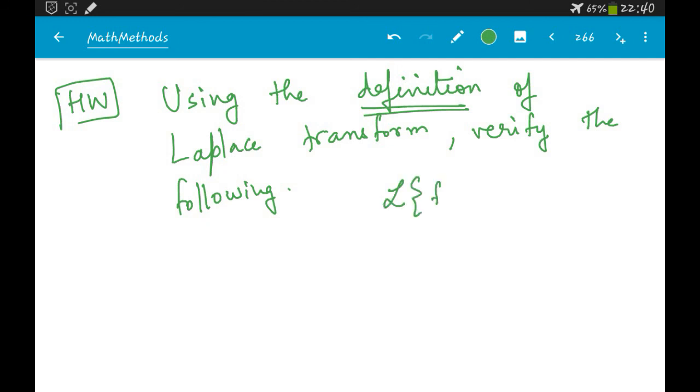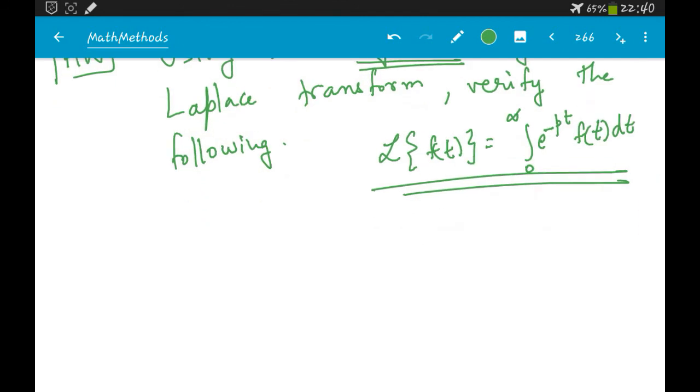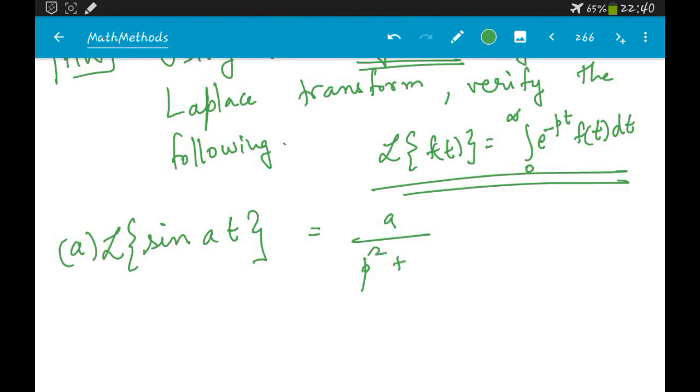L of f of t is nothing but the integral from 0 to infinity of e power minus p t f of t dt. Using this definition, you have to verify the following. The first one is that the Laplace transform of sin at is a by p square plus a square.